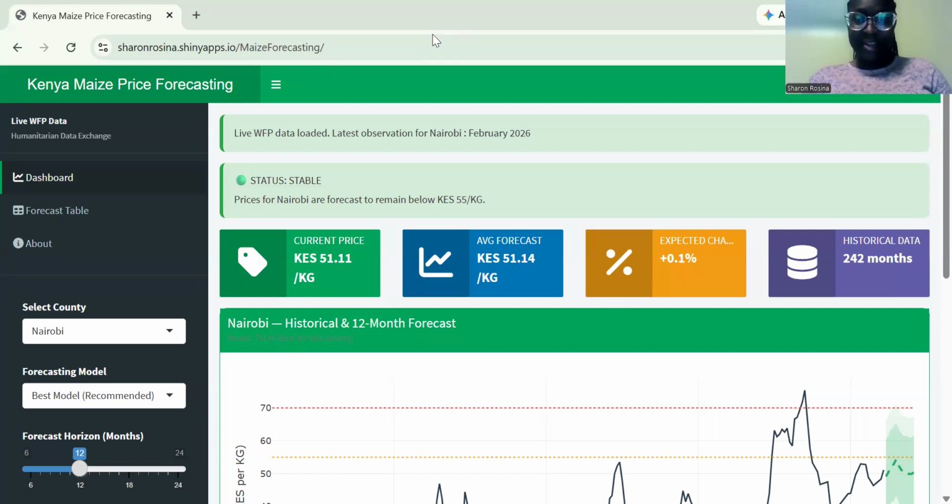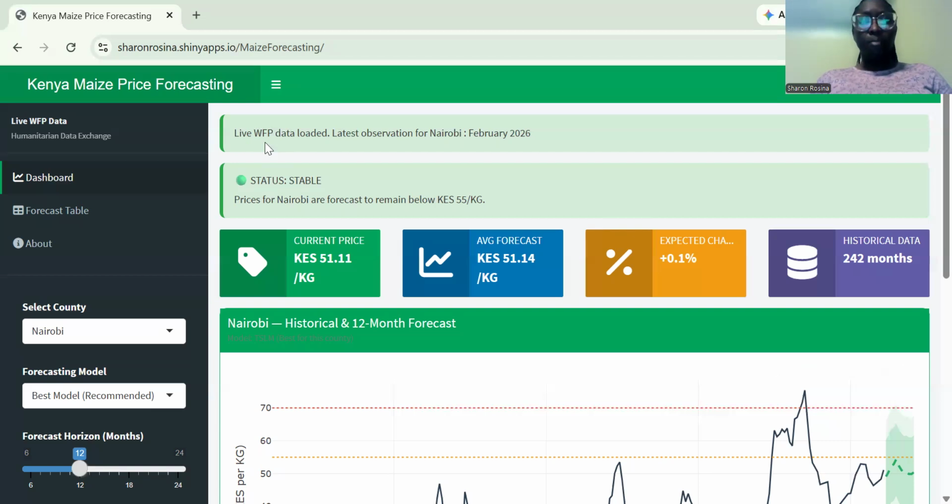Hello, everyone. My name is Sharon Rosina Wamalwa, and this is my Kenya Maize Price forecasting dashboard that I developed as part of my data mining for competitive advantage course at the University of South Dakota. This dashboard, as you can see, is built to support proactive food security planning across 5 Kenyan counties by forecasting maize prices up to 12 months into the future.